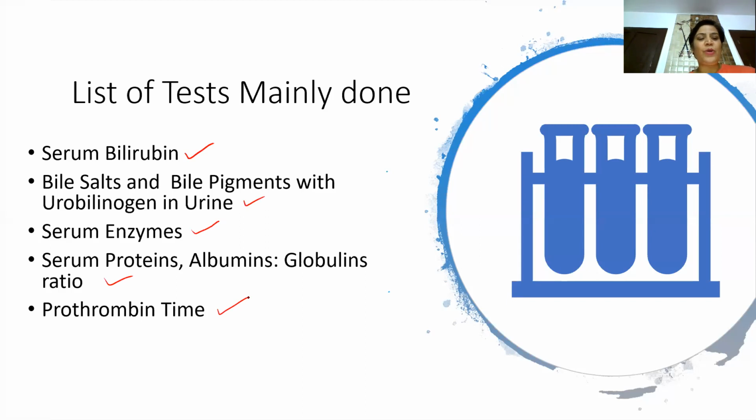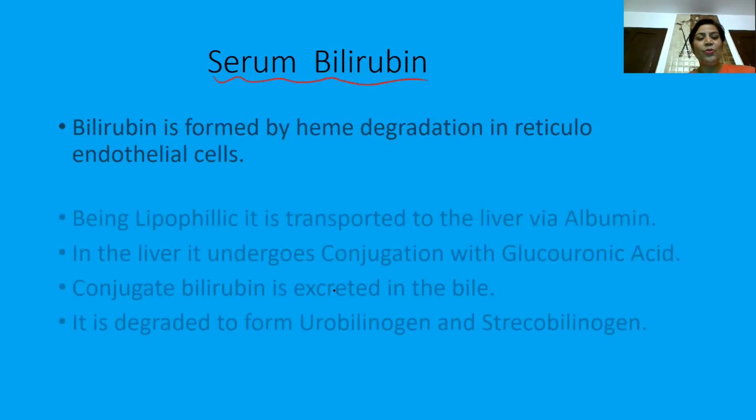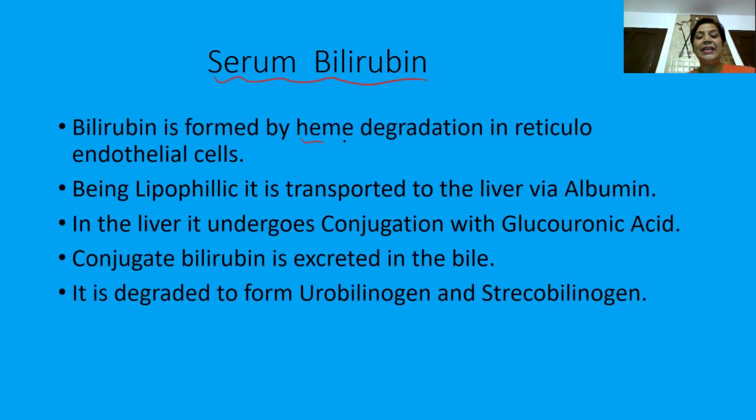So first of all, we are going to take up serum bilirubin. Now, what is bilirubin? Bilirubin is formed by the degradation of heme. The nature of bilirubin is that it is highly lipophilic. Lipophilic means attracted towards lipids, or its structure is similar to that, so it is not soluble in water.